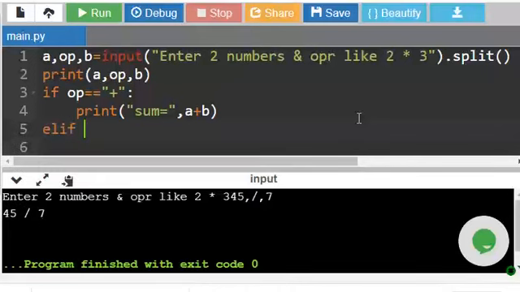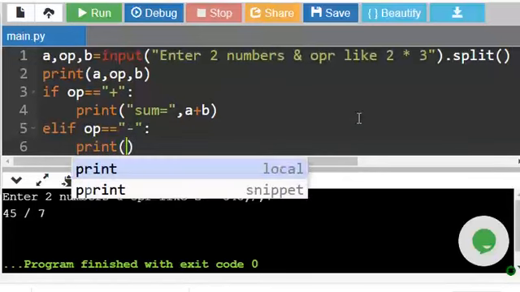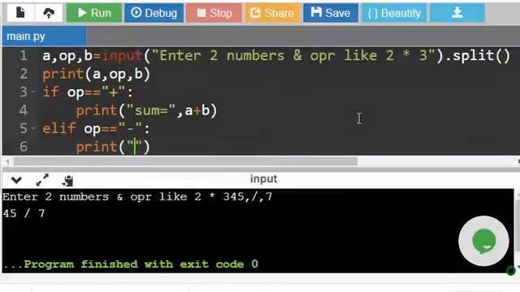Else if operator equal to minus colon, print difference. Difference is equal to a minus b. So let us give absolute value instead of printing the minus value in case a is smaller.